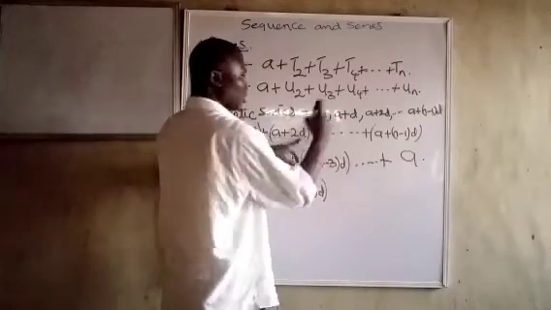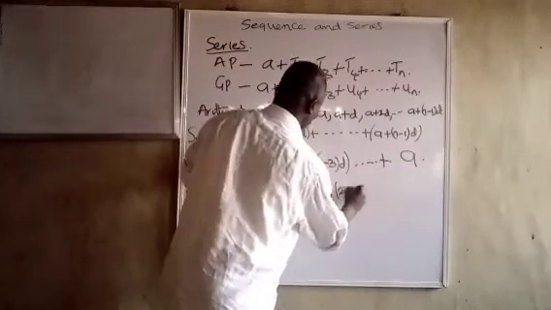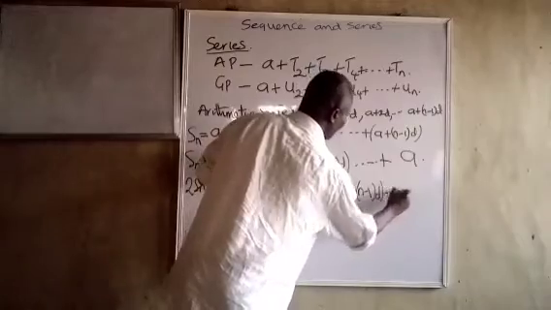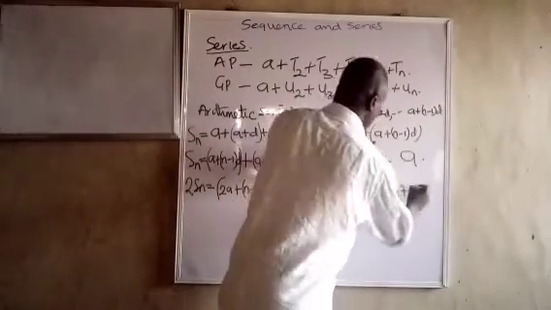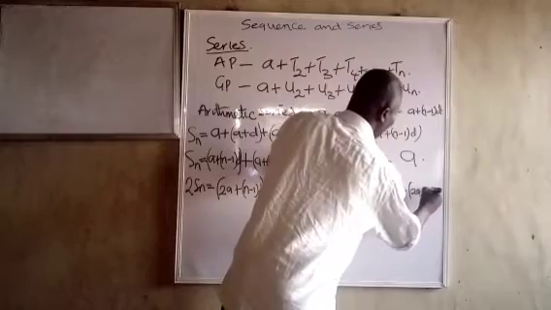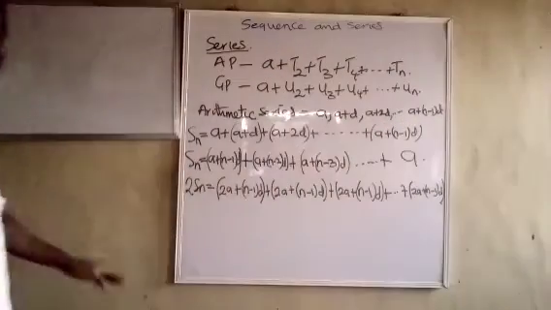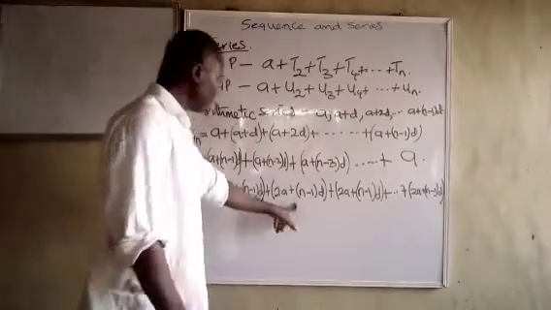Minus 3D plus 2D is going to give us minus D. So we have plus 2A plus N minus 1 into D again. Let us now add this one, plus 2A plus N minus 1 into D. You can see, that's the trick. If you now add everything, this one and this one is the same throughout.